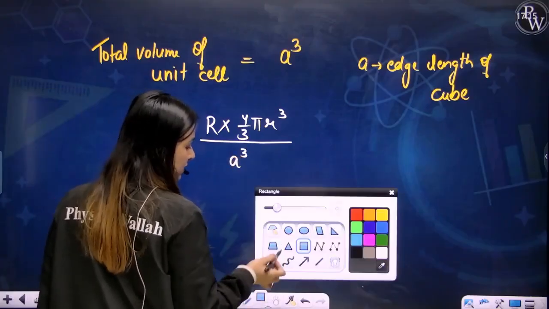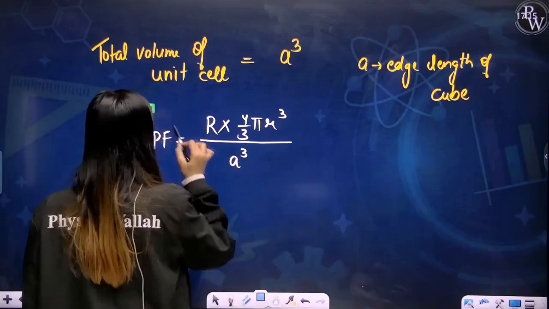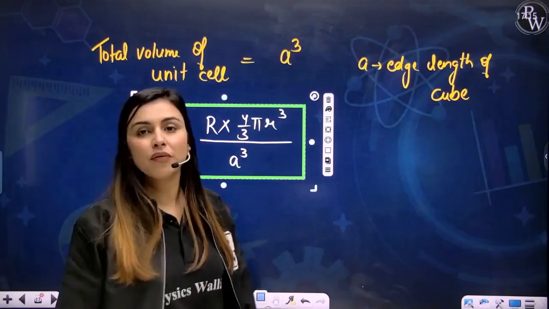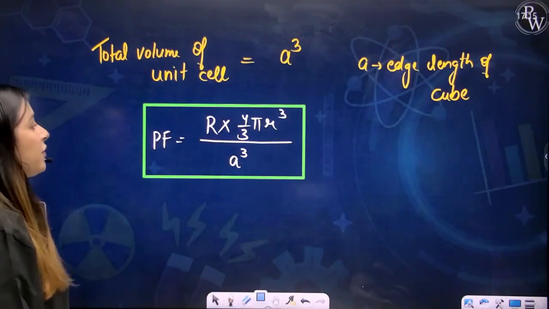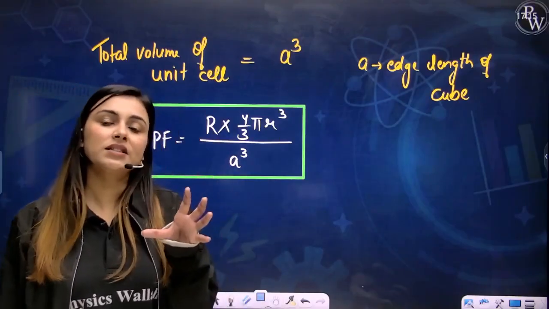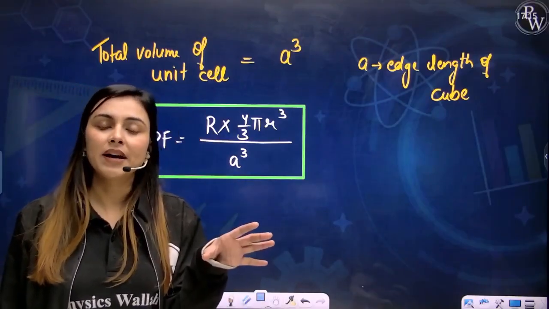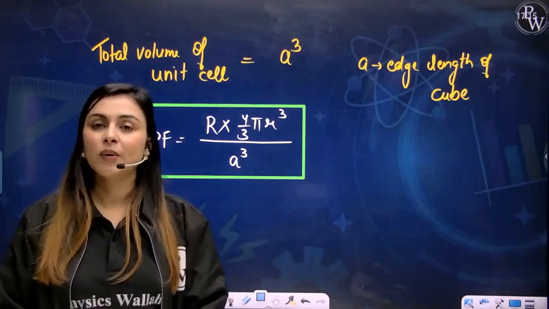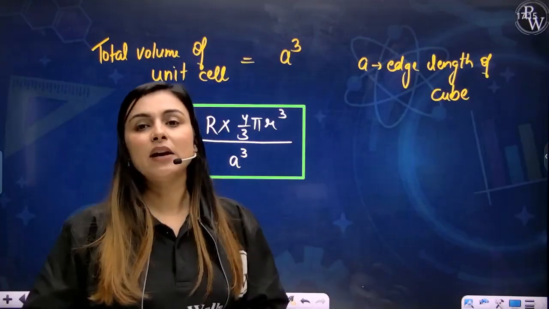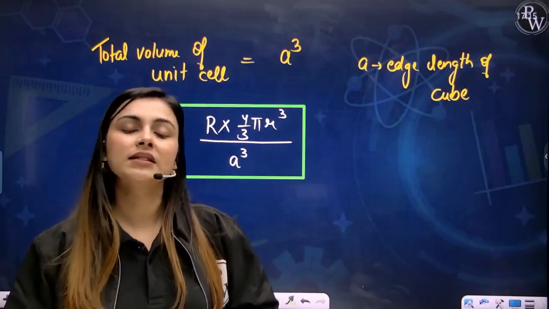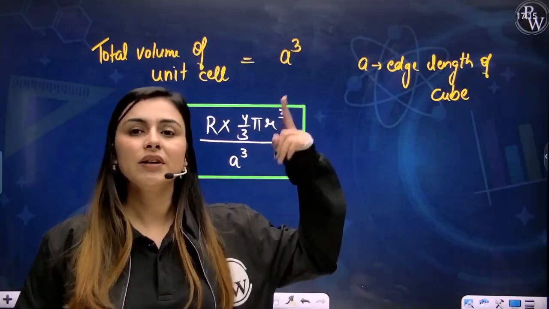So this is actually the formula for the packing fraction of a unit cell. Calculate its rank, multiply it by 4 by 3 pi r cube and divide it by A cube, and you will get the packing fraction. Today we'll calculate the packing fraction for a simple cubic unit cell, and then we'll move forward.